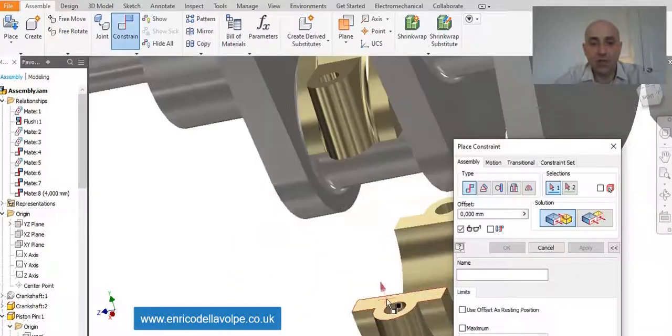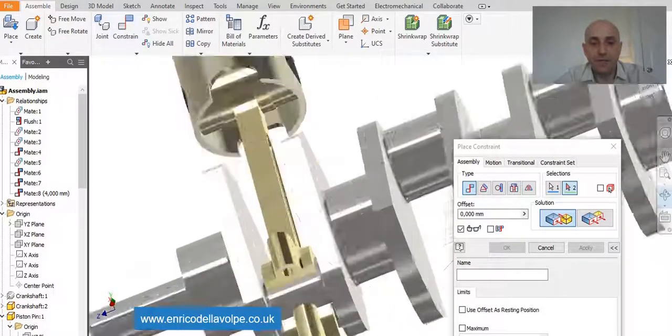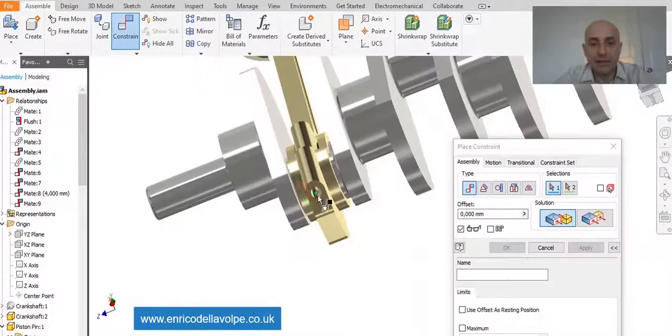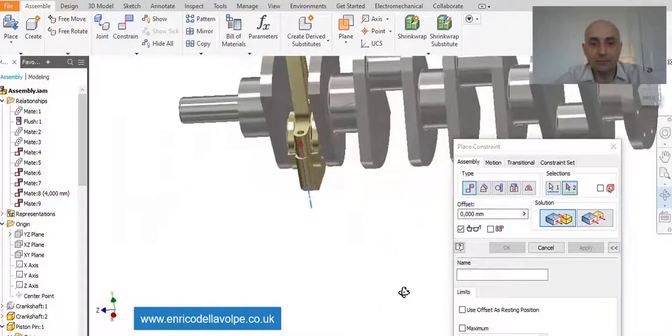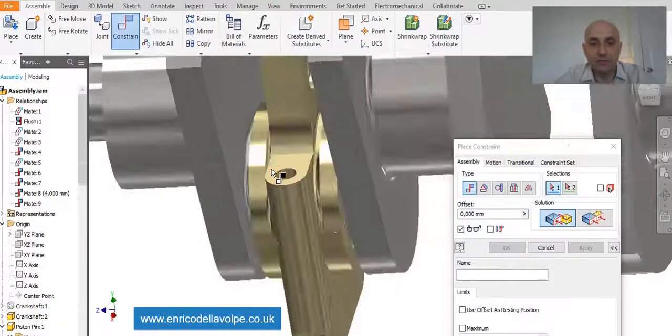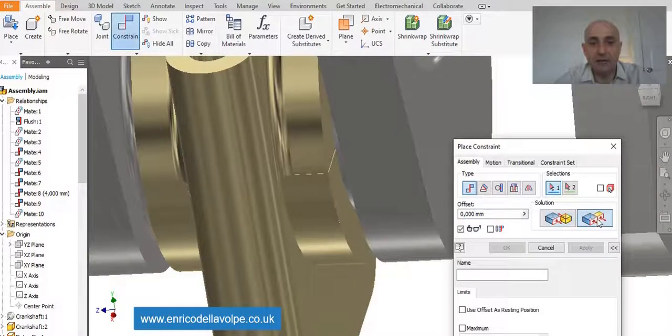Align this component face to face, align the holes and flush this side, enter.